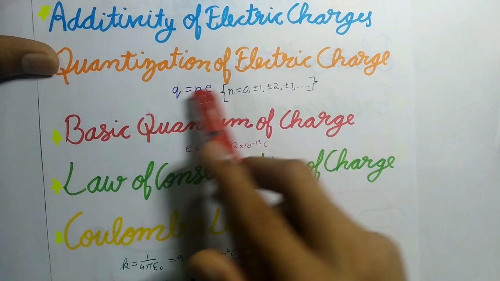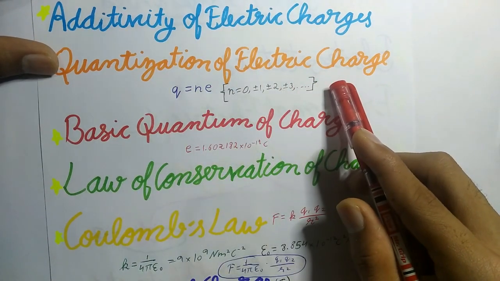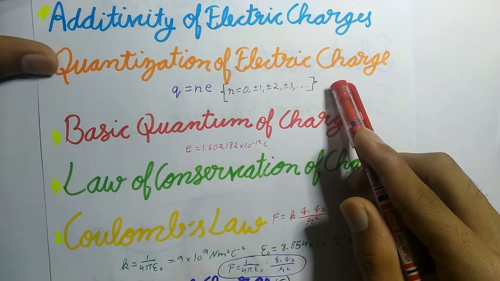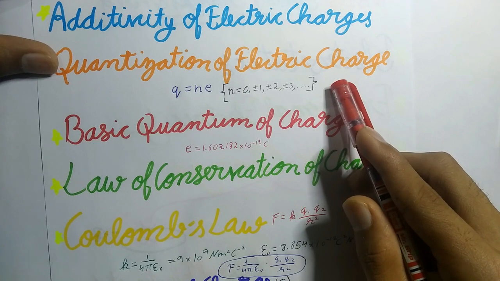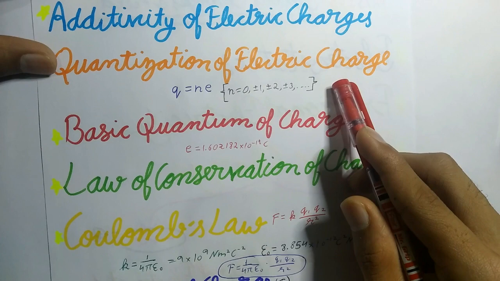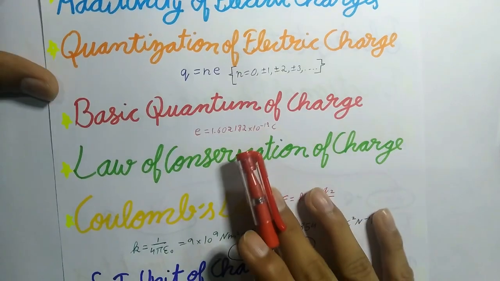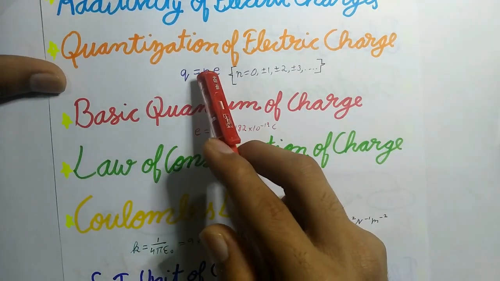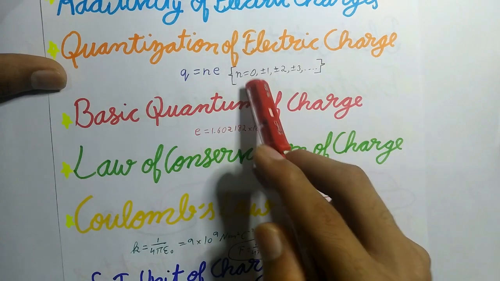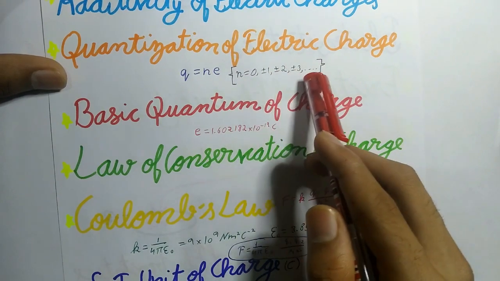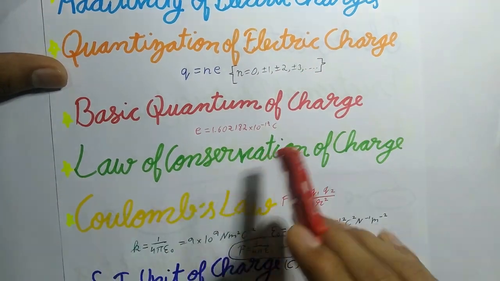Now, quantization of electric charge. This means that the total charge q of a body is always an integral multiple of the basic quantum of charge, that is e. We can write q equals ne, where n equals 0, plus minus 1, plus minus 2 and so on.